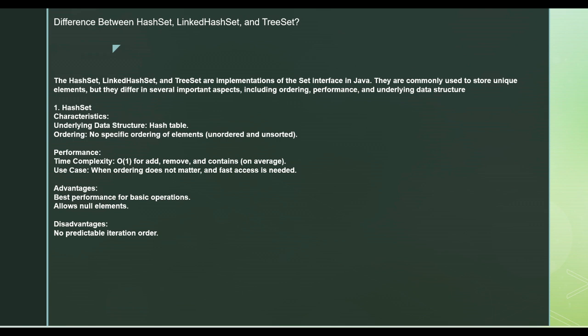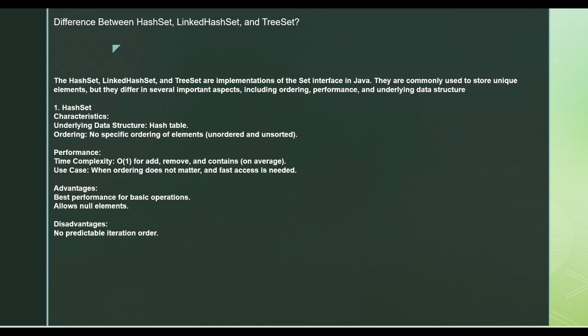Now, when to use this particular HashSet. When the sequence or the order doesn't matter, in that case you use HashSet, and you need to access it very quickly. The advantage of using HashSet is that when you perform basic operations, it's best.